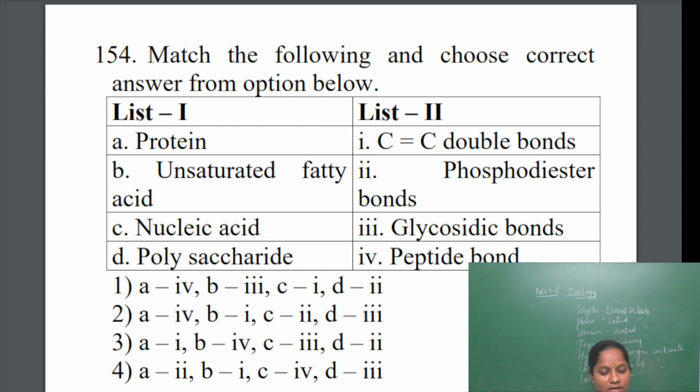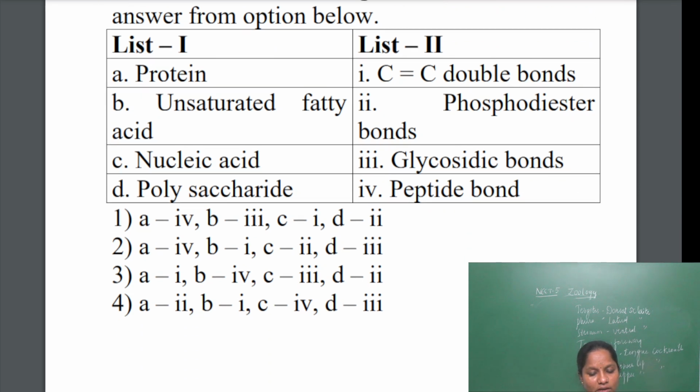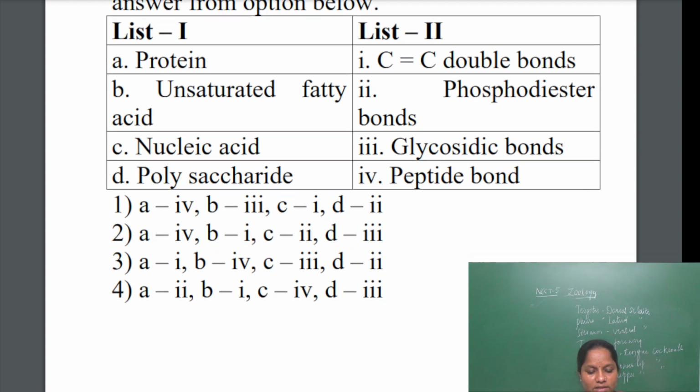So protein is peptide bond, A4. Unsaturated fatty acid is C double bond. Nucleic acid is phosphodiester bond, D. Polysaccharide is glycosidic bond. So the answer will be the second one: A4, B1, C2 and D3.